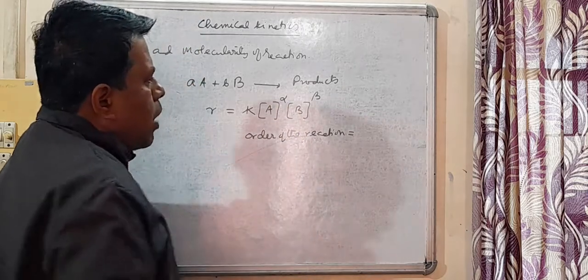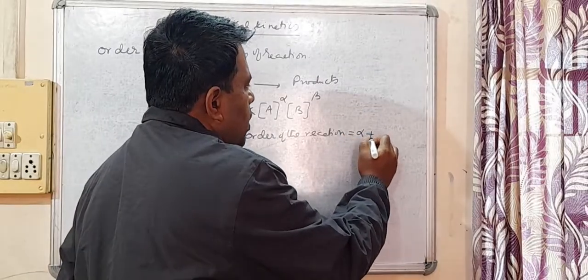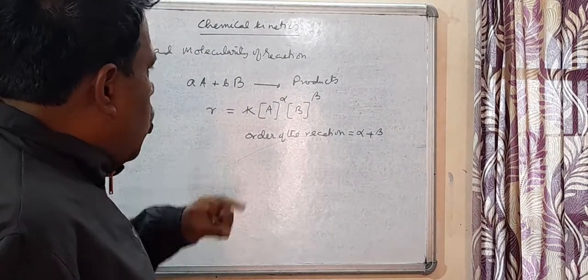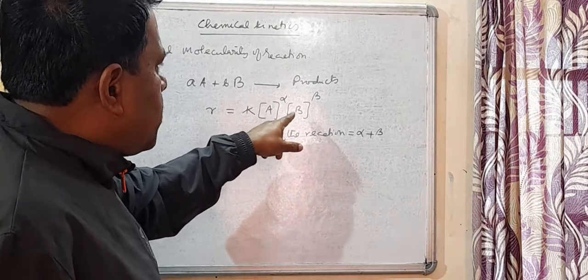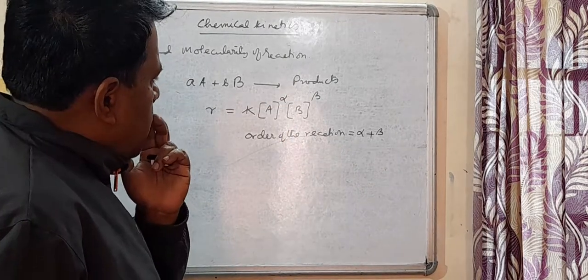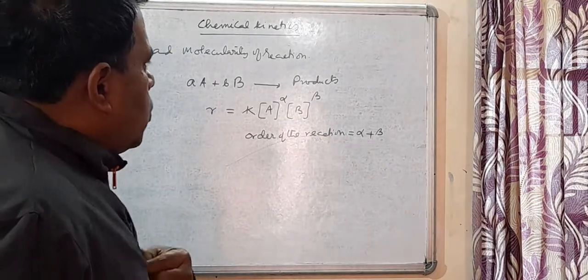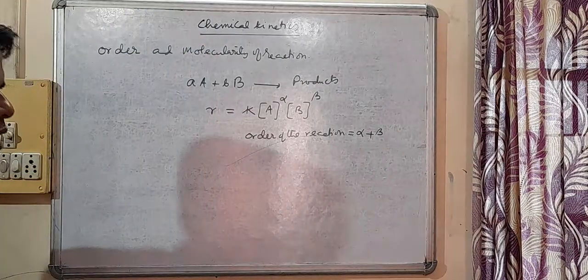as I said, is the sum of the powers of the concentration terms. So the order of the reaction will be alpha plus beta, and we say that the order with respect to A is alpha, and the order with respect to B is beta. Order can be fractional.